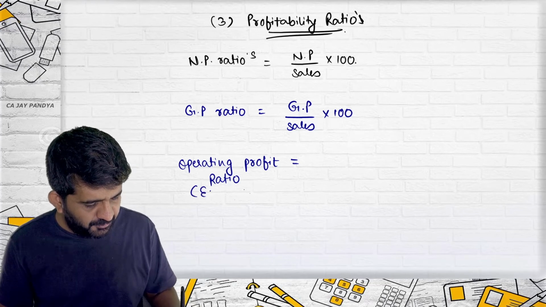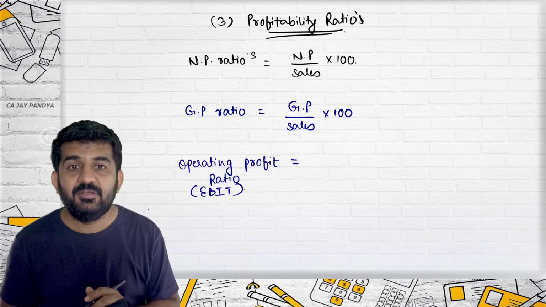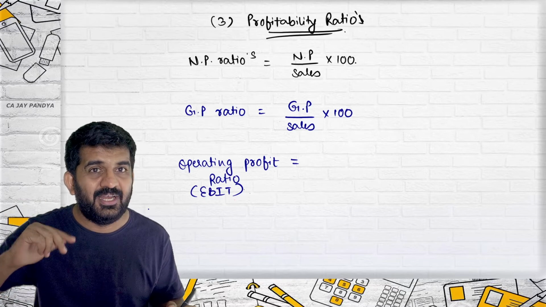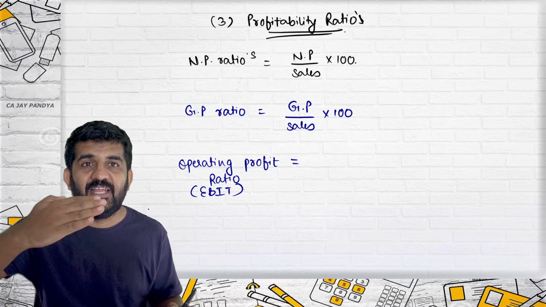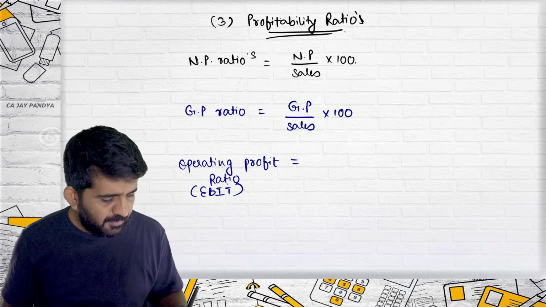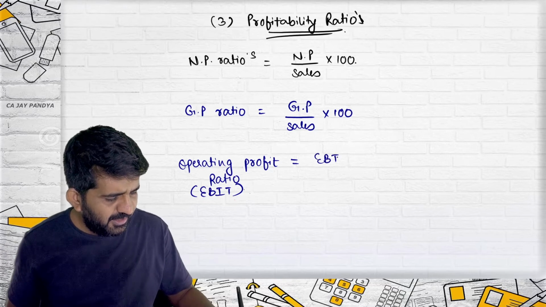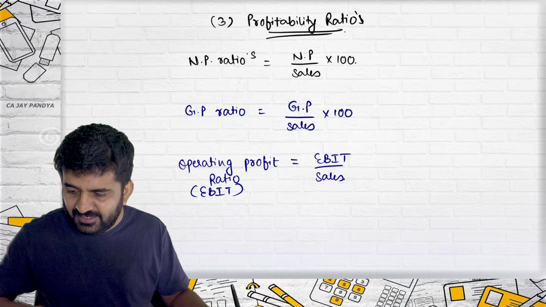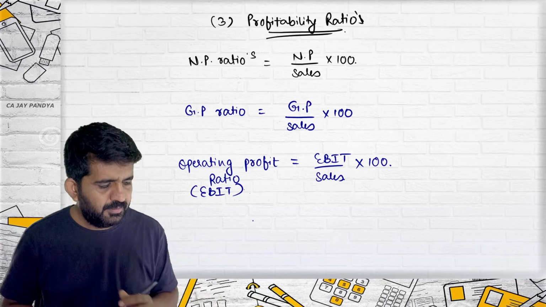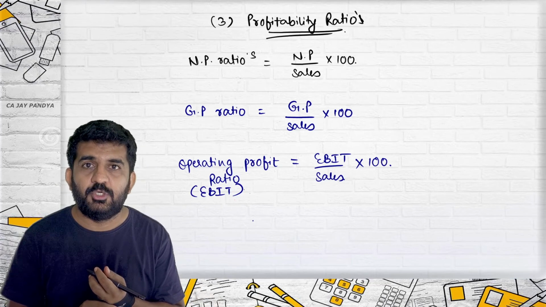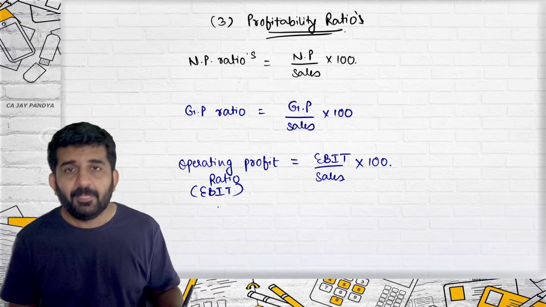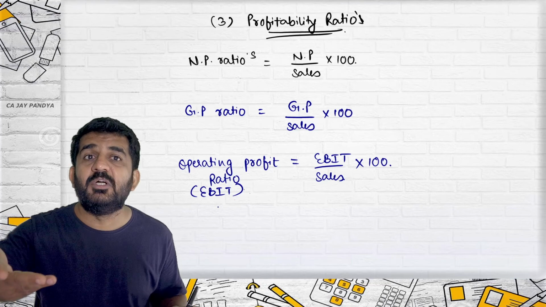I'll tell you what is operating profit. It is EBIT, earnings before interest and taxes. We were terming it as operating profit. Why? All financial charges are pending: interest, preference dividend, equity shareholders' dividend are pending. So it is termed as operating profit. Again, it is EBIT divided by sales into 100. Are you getting it? This is nothing but the operating profit ratio. What does it show? Out of sales, how much is your operating profit?